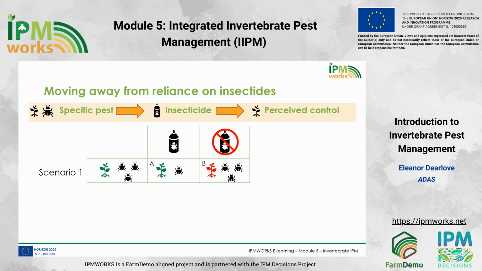Pesticide-reliant approaches are, at least, straightforward, so let's consider two scenarios. In our first scenario, a pest is targeted, an appropriate chemical is selected and applied, and the control appears to be achieved. Often, the effect is very visible. In outcome box A, fewer pests are now seen in the crop after treatment, and the crop is healthy, whereas in outcome box B, the application was not made, pests are observed in the crop, and the crop has suffered damage. This scenario is only true where the targeted pest was going to cause economic injury, which is not always the case.